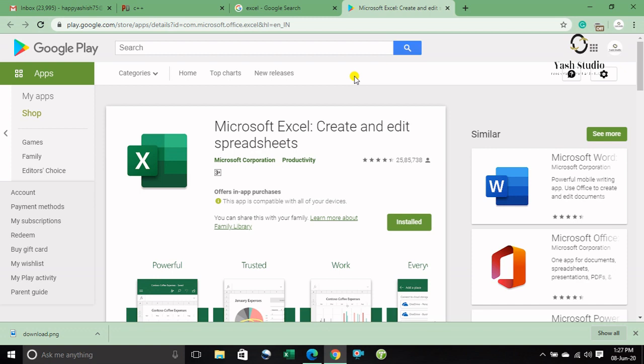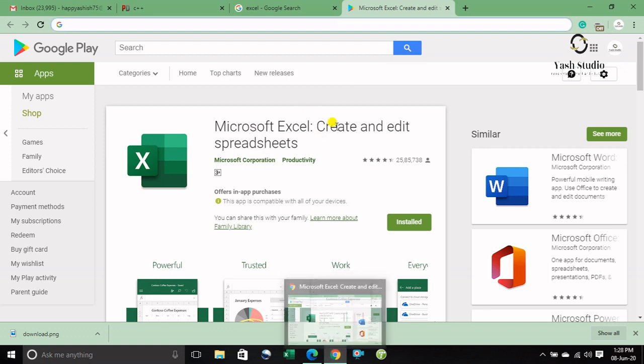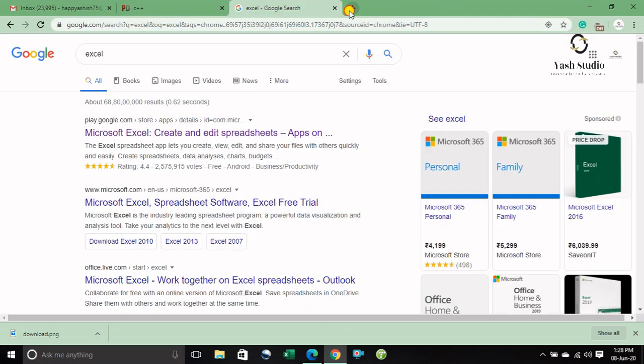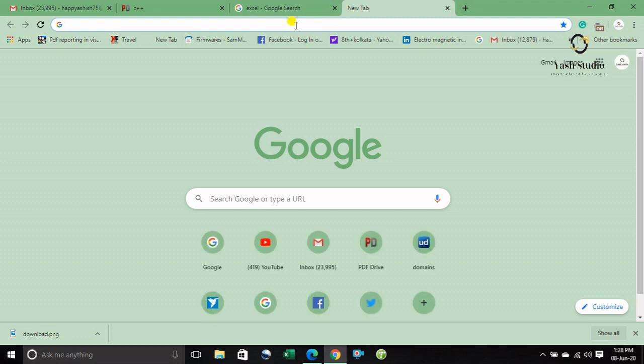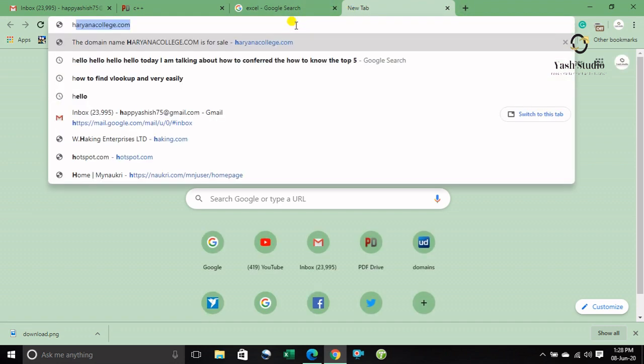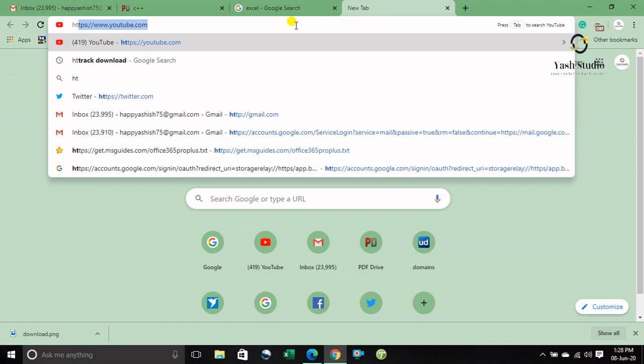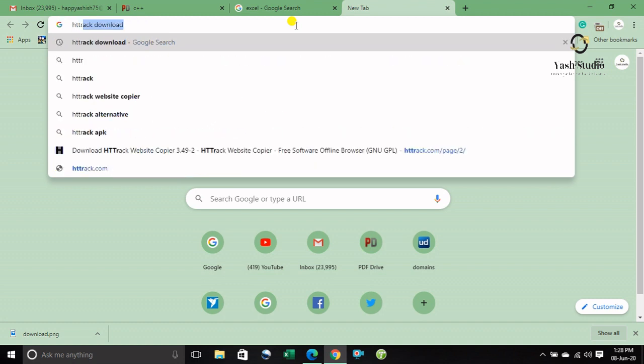So let's start how to copy this website. You can see this very important website has all the Excel formulas included. This tab is closed and I open a new tab. We can use the new tab and type the software name.